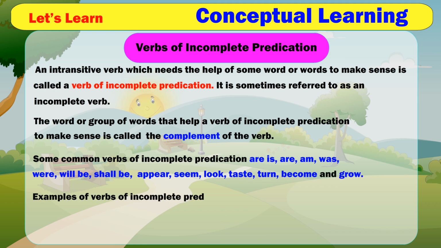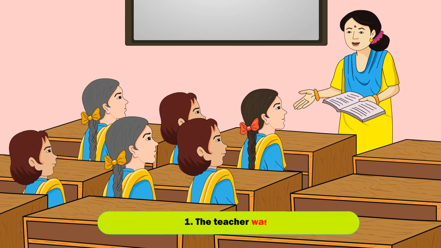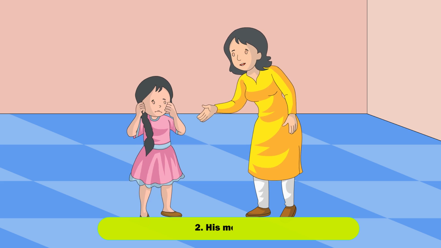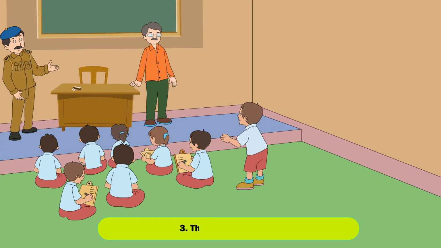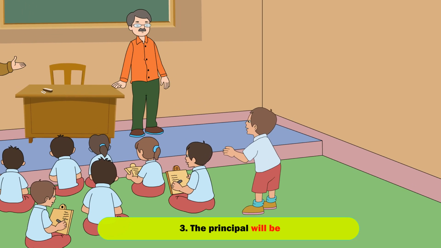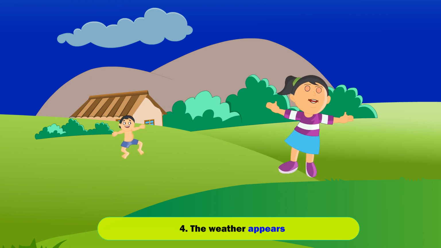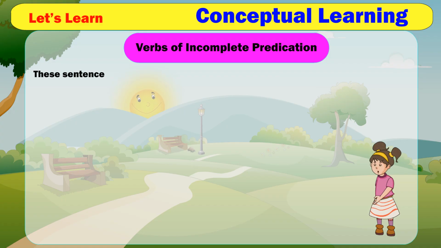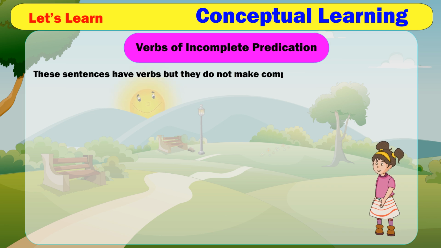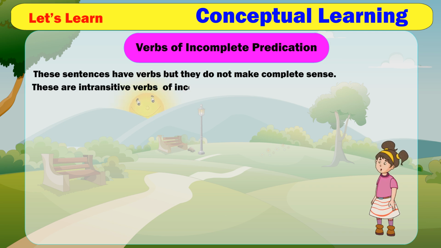Examples of verbs of incomplete predication with missing complements: 1. The teacher was. 2. His mother is. 3. The principal will be. 4. The weather appears. These sentences have verbs but they do not make complete sense. These are intransitive verbs of incomplete predication.